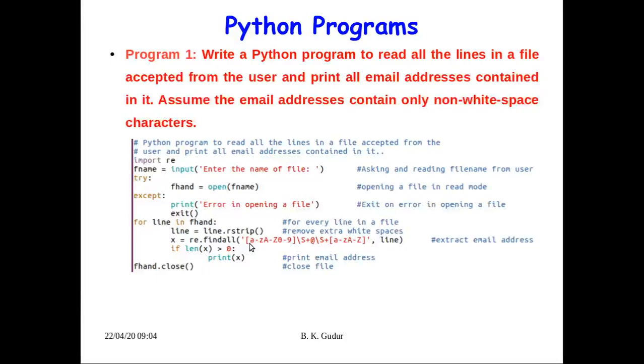Here the only thing is, I have included 0 to 9, meaning a digit, at the beginning, but when I executed the program, I included these digits at the end. Meaning the email address can contain digits and alphabets before the at symbol, and it should contain only alphabets after the at symbol. So that's the meaning of this regular expression.